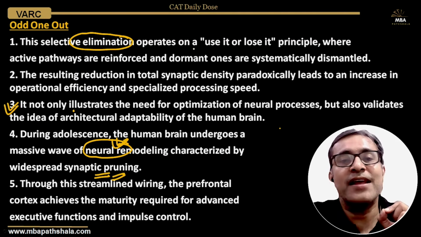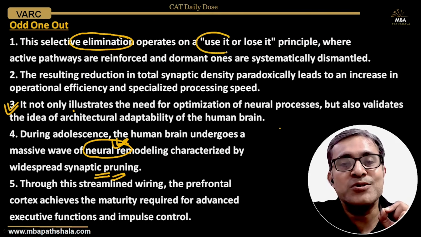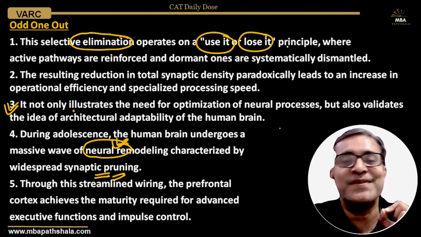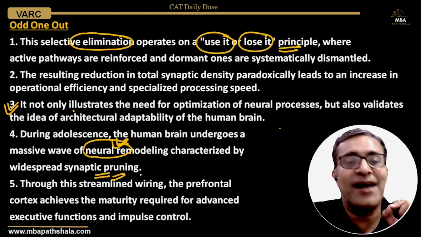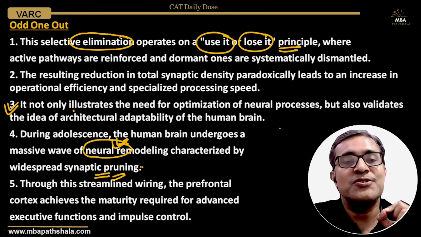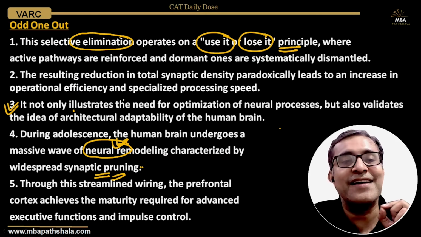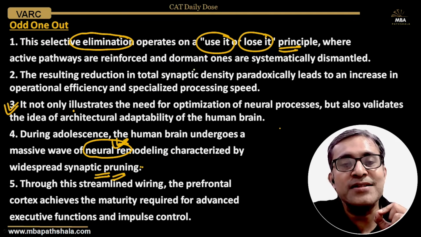This selective elimination operates on a use it or lose it principle. So how does it operate? How does the synaptic neural pruning take place? So all the other sentences are connected. The resulting reduction in total synaptic density. So when this synaptic pruning takes place, the total synaptic density reduces.